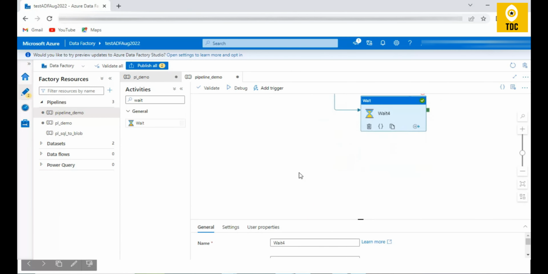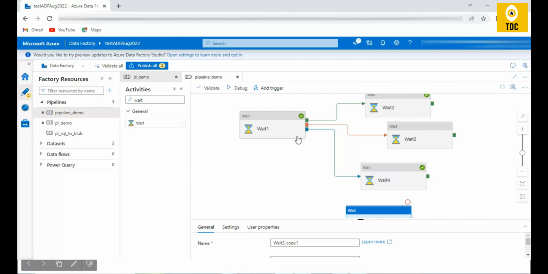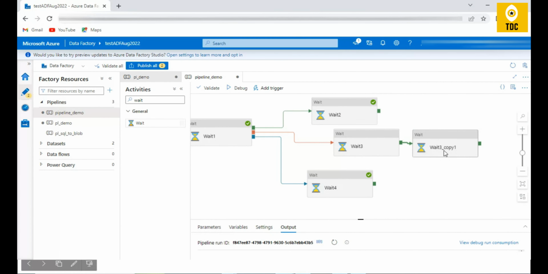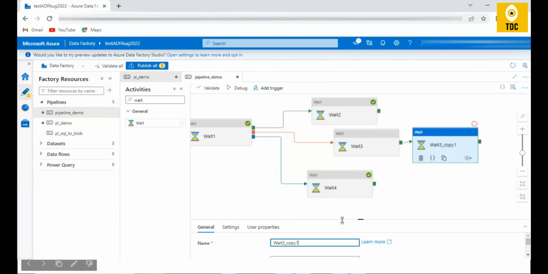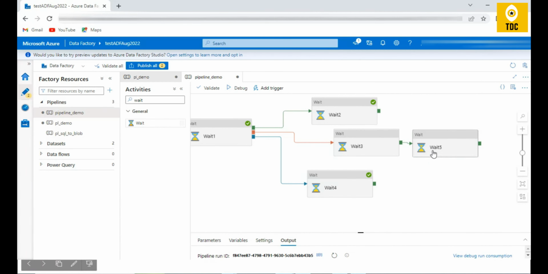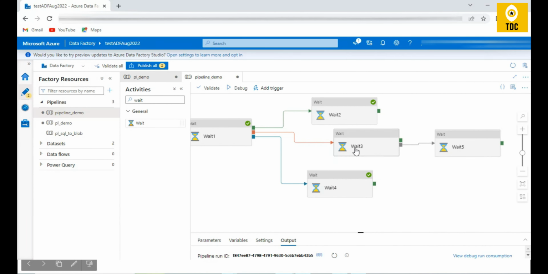Okay, and the next status we can try to use is skipped. To understand the skipped status, I would use this wait 6 or wait 5, right? Yeah, wait 5 here. Okay, and why I'm using this here is the skipped activity. Let me choose skipped here, right? Whenever wait 3 is skipped, wait 5 should execute. So wait 3 will be skipped whenever your wait 1 succeeds, that means it will call wait 2, but it will skip wait 3, right? So in that case, your wait 5 will execute. Okay, so let me try to debug it and show you that.